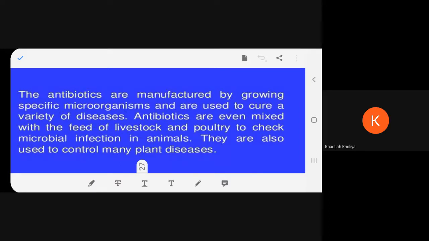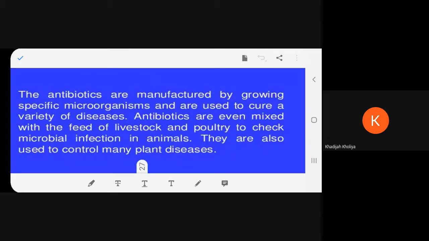Along with livestock, the poultry also comes, which has all the birds such as fowls, hens, ducks, geese. Poultry is with birds and livestock is with the animals. The antibiotics are added to their food, which is called the feed of livestock and poultry, so that the animals are free of any type of microbial infection. Also, we can use these microorganisms to control several plant diseases.